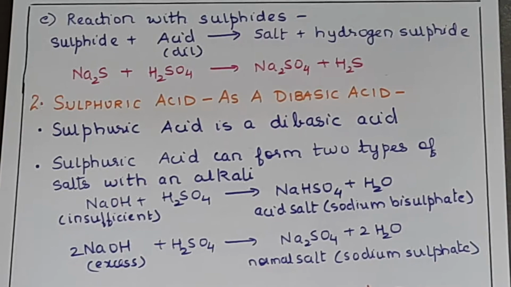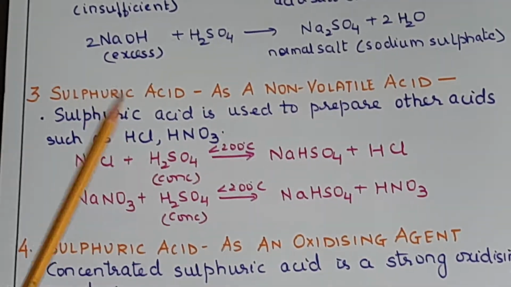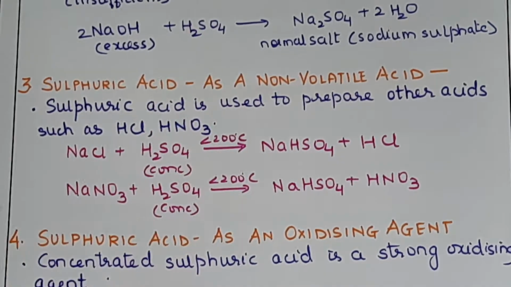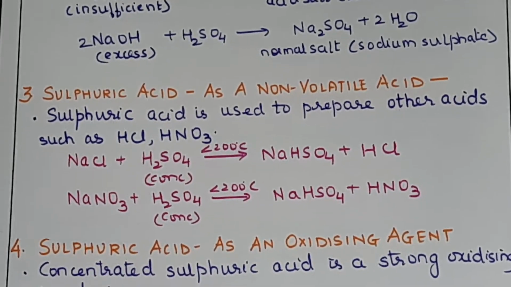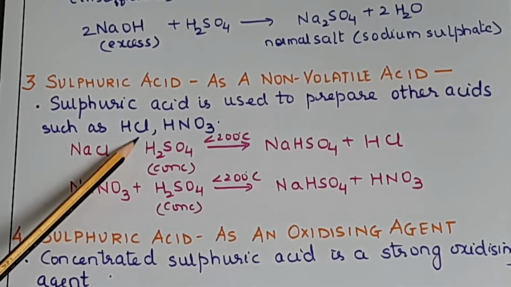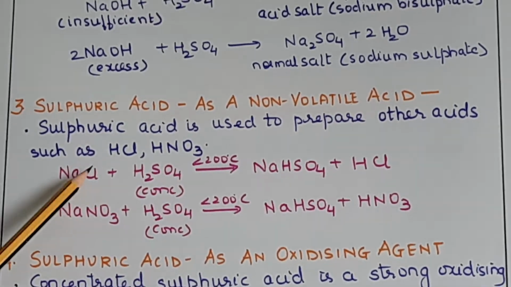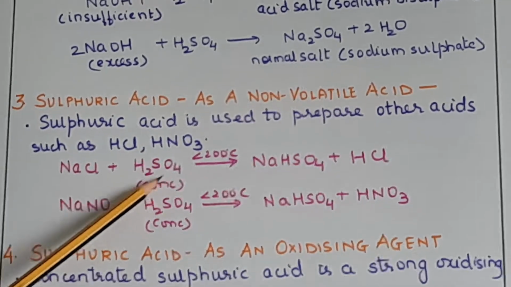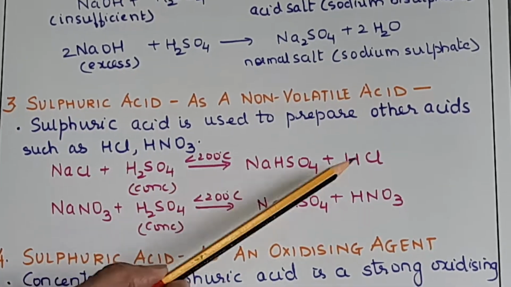Clear? Now third property, sulfuric acid as a non-volatile acid. Non-volatile means it has a very high boiling point, 338 degrees Celsius. So it can be used to prepare other acids like hydrochloric acid and nitric acid. So preparation of hydrogen chloride gas: NaCl plus H2SO4 concentrated, less than 200, gives NaHSO4 plus HCl.